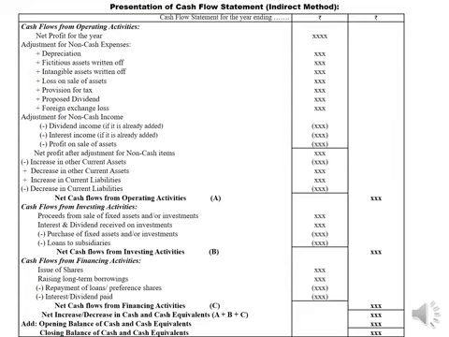Observe, A plus B plus C represents the net increase or net decrease in cash and cash equivalents. This amount will be reconciled with the opening balance of cash and cash equivalents to find the closing balance of cash and cash equivalents.